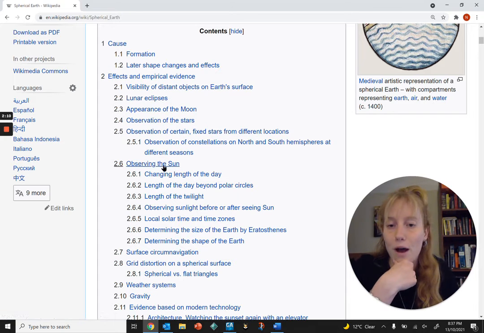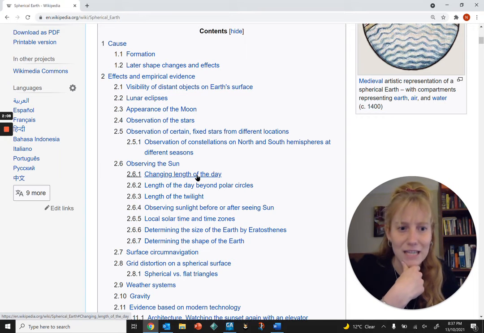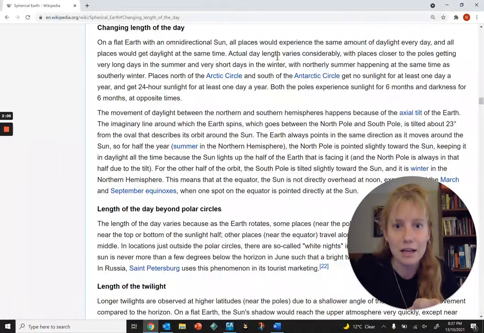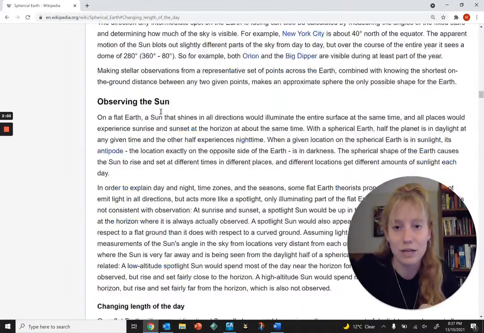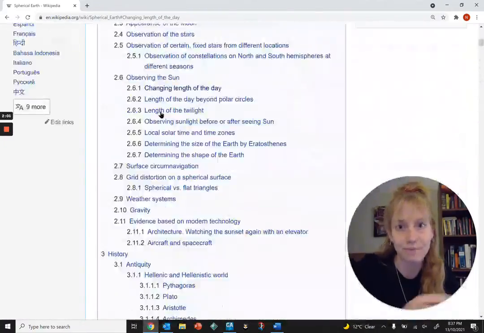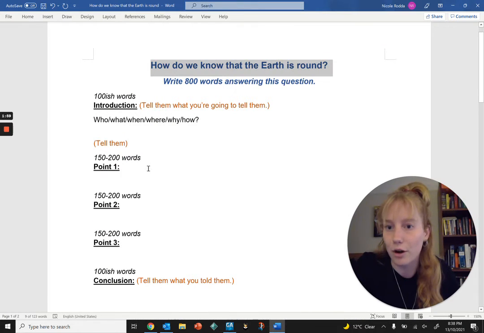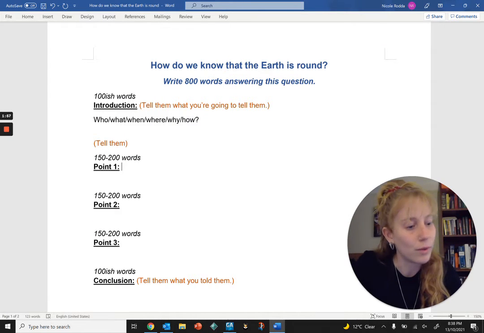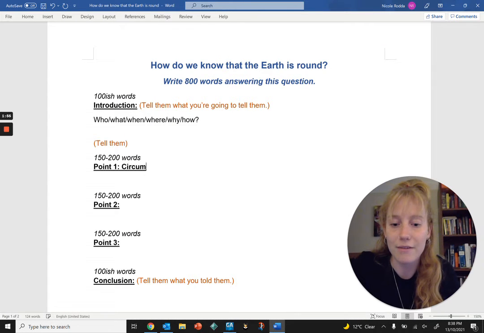If, for example, I wanted to know, well, how does changing the length of the day relate, I can then click on that, read more about it, and see if it's relevant to put that into my essay. So the ones that I'm going to go with are point 1, we're going to go with the circumnavigation of Earth.